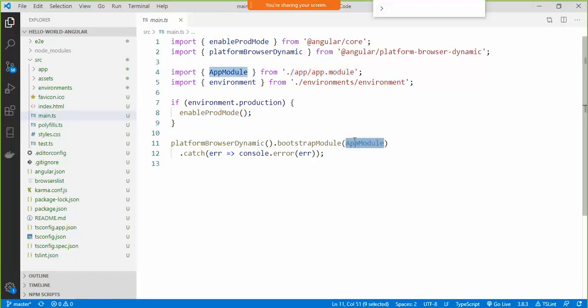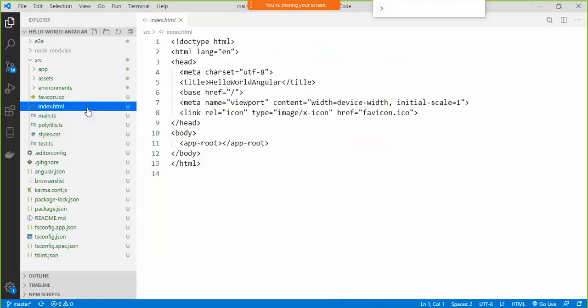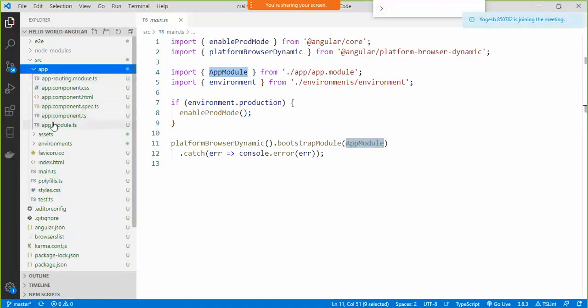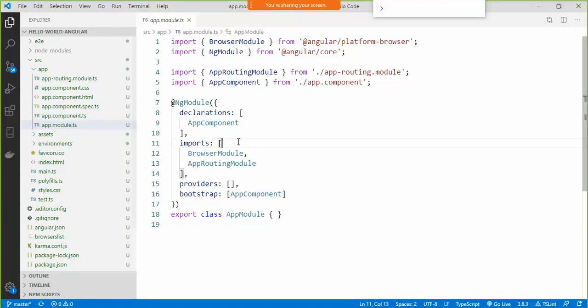So when my Angular application runs for the first time, it is going to load up this HTML page, and it is going to load up this particular AppModule, which is going to be the starting module for my application. Then if I go to this app folder, if I just expand it, I can simply go to this app.module.ts, and here I can see that there is a class called AppModule. Export class AppModule. This particular class can have one or more components as part of this particular module. You can have multiple components in a single module.